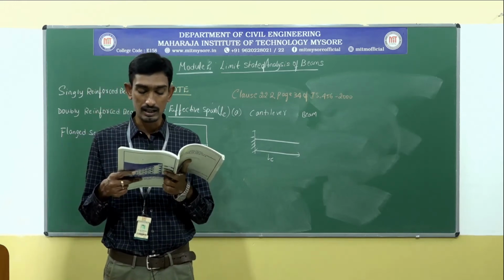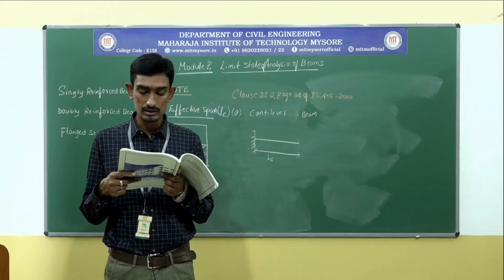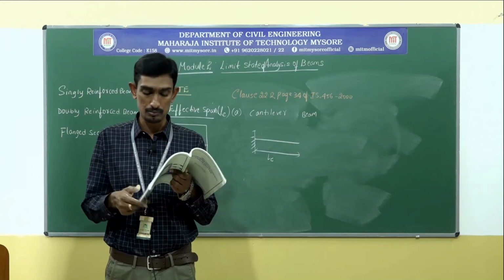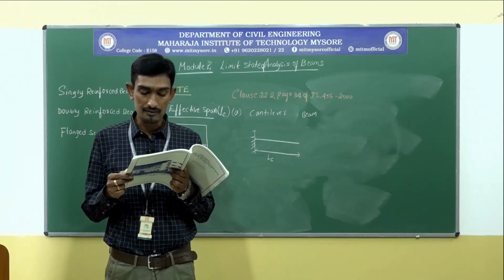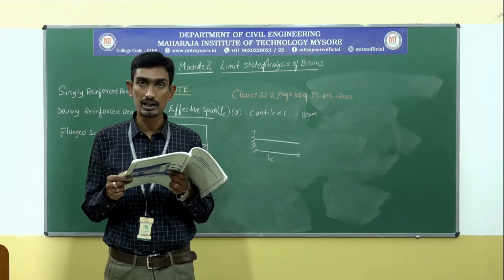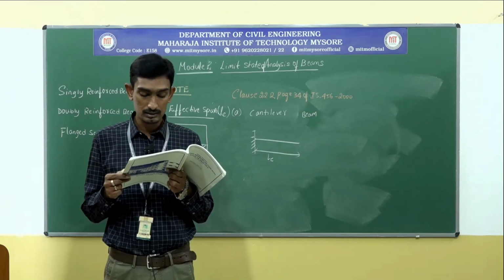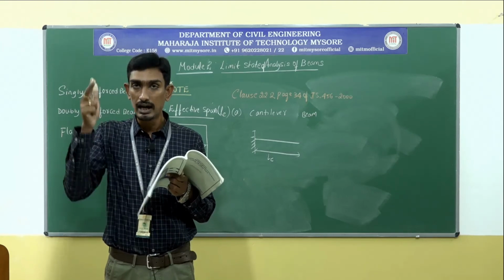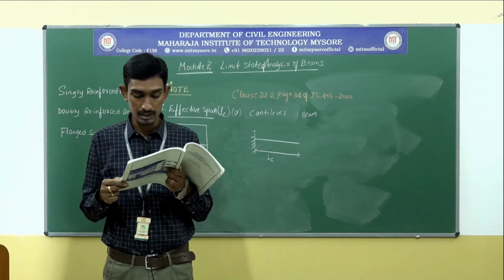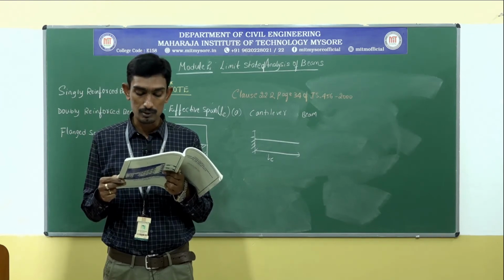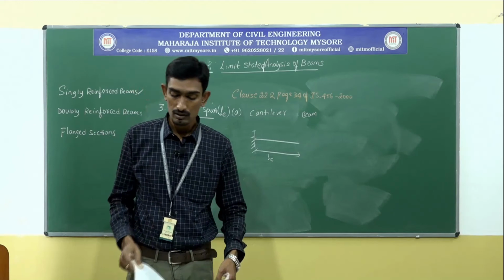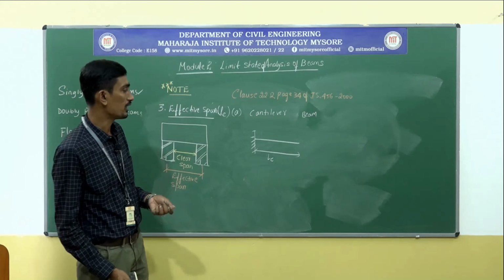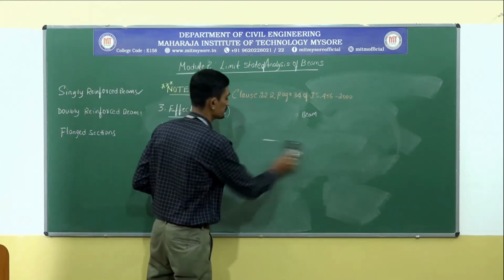The effective length of a cantilever shall be taken as its length to the face of the support, that is the inner face of the support, plus half the effective depth, where it forms the end of a continuous beam, that means up to the free end of a beam, where the length to the center of the support shall be taken. So like this, we are going to consider the effective span for a simply supported and a cantilever beam.